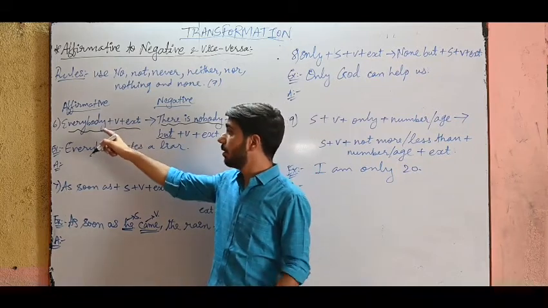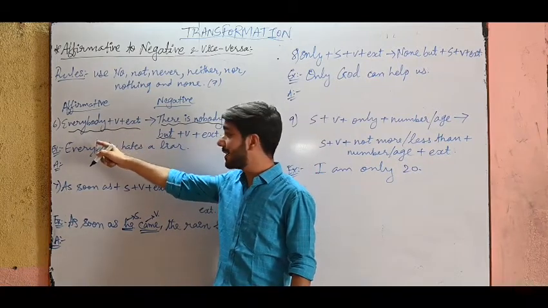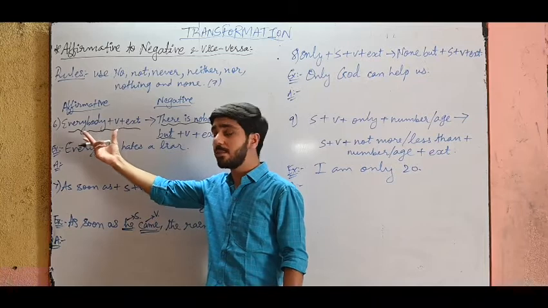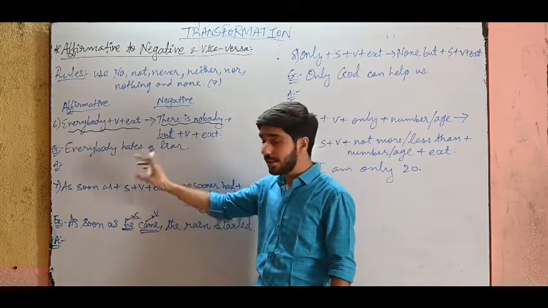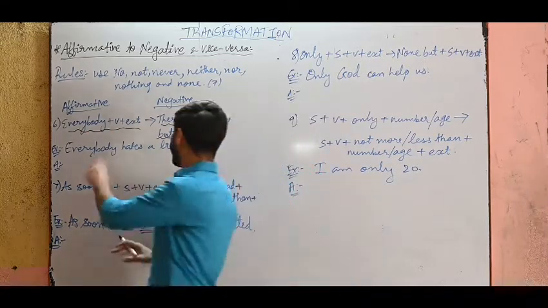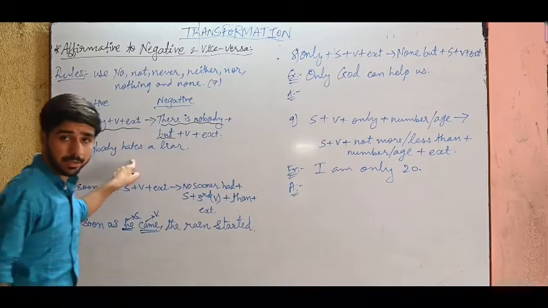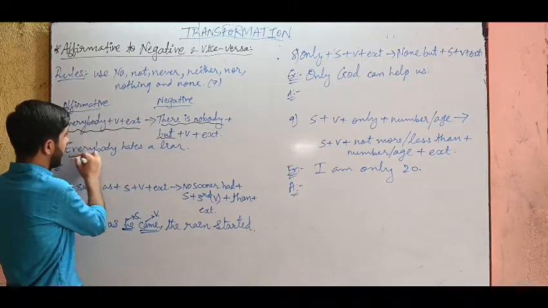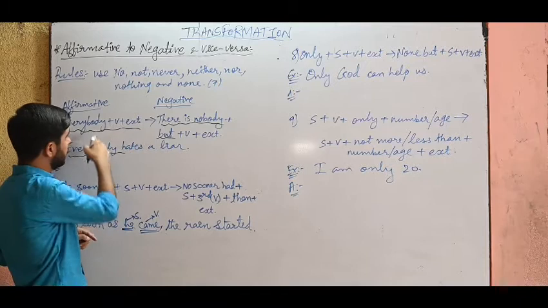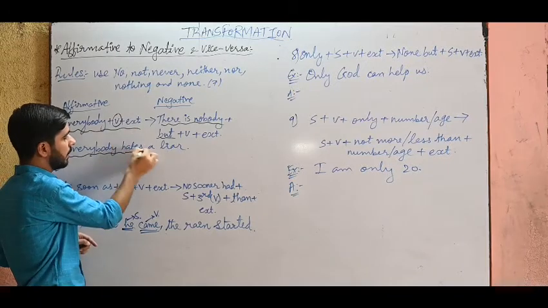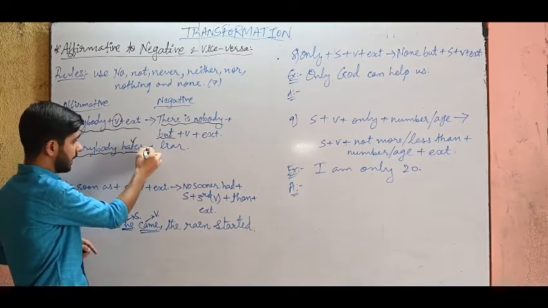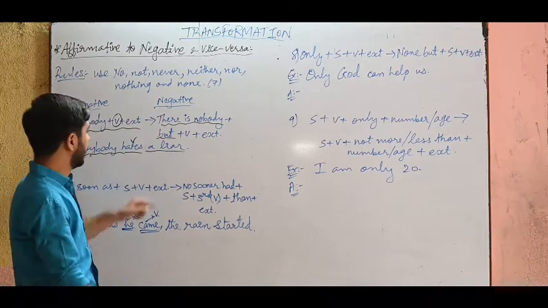But first check the sentence. If it begins with everybody, then write your answer like this. See the example I have written: everybody hates a liar. Everybody is given, the verb hates is given, and the remaining part, a liar.